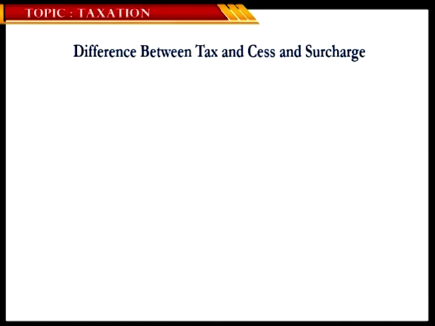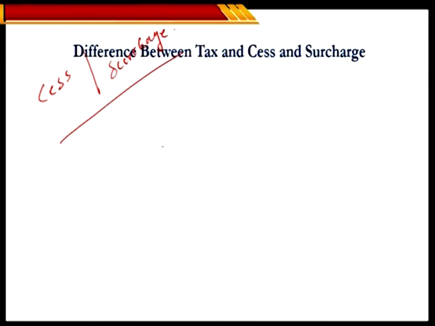Now coming back to one of the important terms for the examination, that is the difference between tax and cess and surcharges. Many times you might come across the terms cess and surcharges. So how are they different? One thing common among these two is that cess and surcharge are levied upon the tax money we are paying, upon the tax burden. That's why many people refer to cess and surcharge as tax on tax. It simply means it's an extra levy that we ought to pay beyond the tax we are paying.